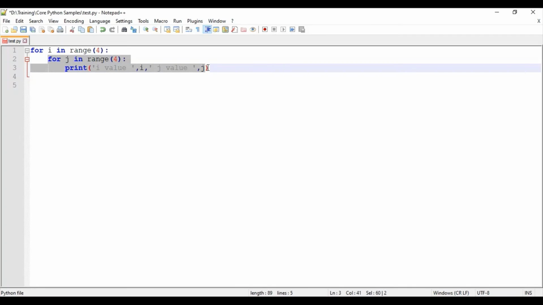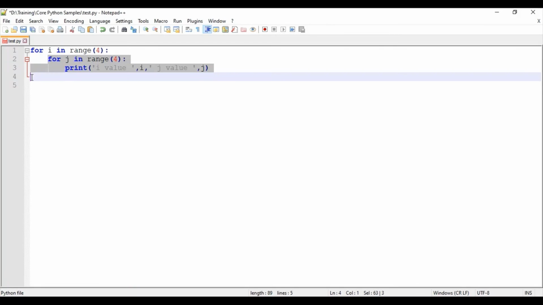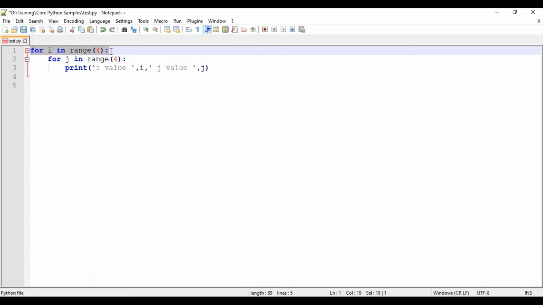So when the i value is 0, j would be 0, 1, 2, 3, and then since the range 0 to 3 gets over, it would come out of this loop and go back to the beginning of the statement. The next iteration would be 1. The process gets repeated for the iterations 1 and 2.